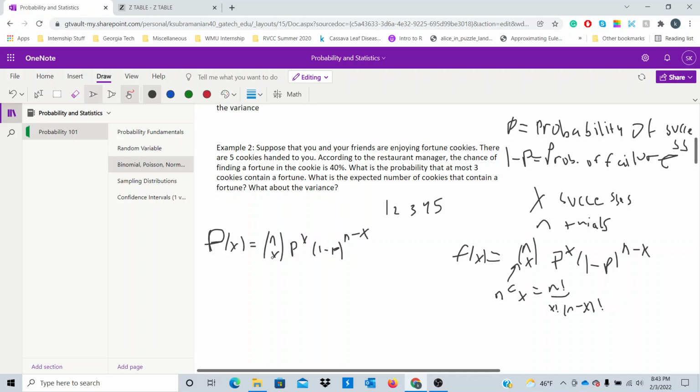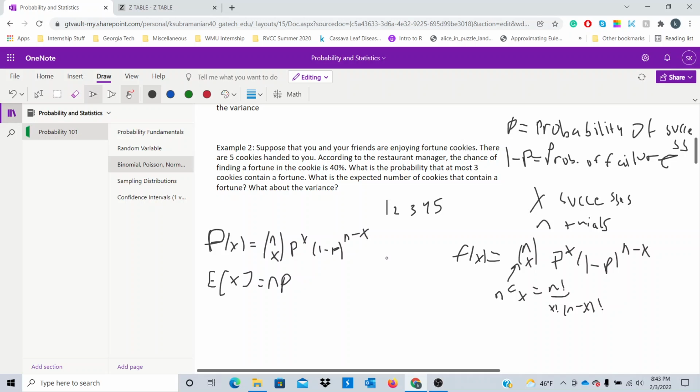Now, since we have a binomial distribution, we will also want to describe our expected number of successes. So the expectation of your binomial distribution happens to be a really nice formula. It's just simply n times p. So remember that n is the number of trials and p is the probability of success.